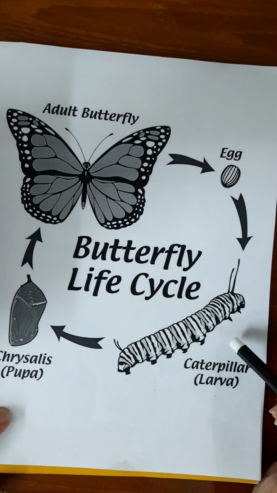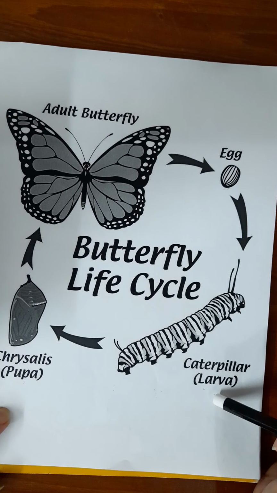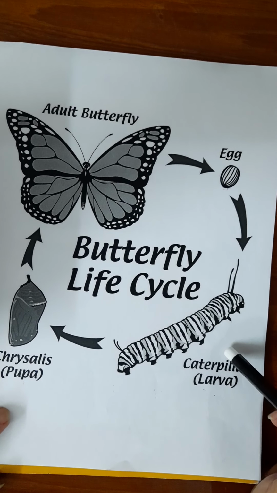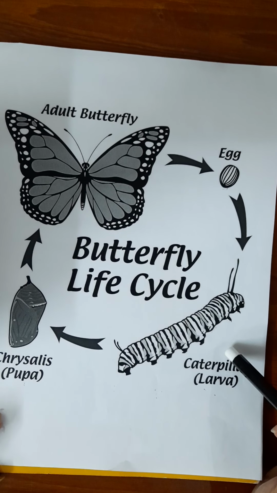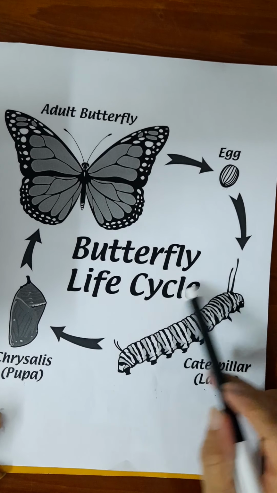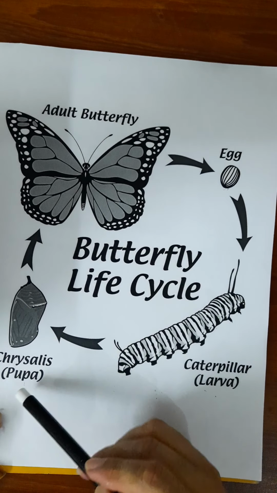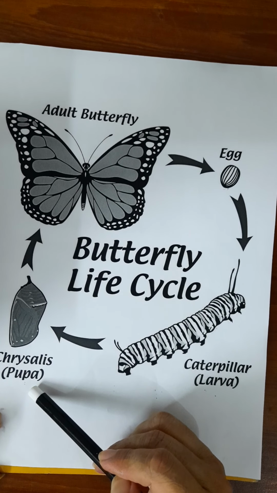When they come out of the eggs, they are very hungry and they just start eating the leaf on which these eggs were laid. Now what happens is that after some time, these caterpillars form a protective coat over them. Coat means a hard covering over them. And this is called the pupal stage, and now the caterpillar is known as the pupa.